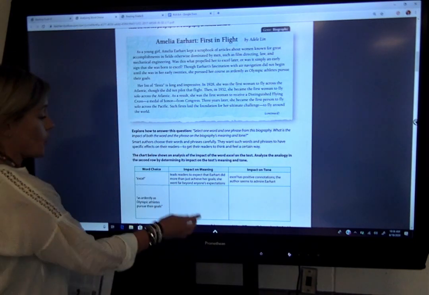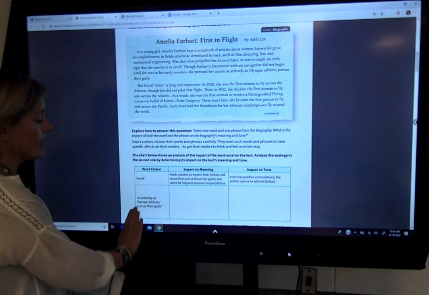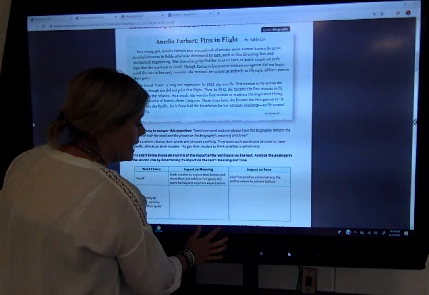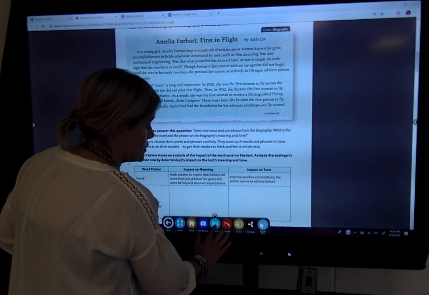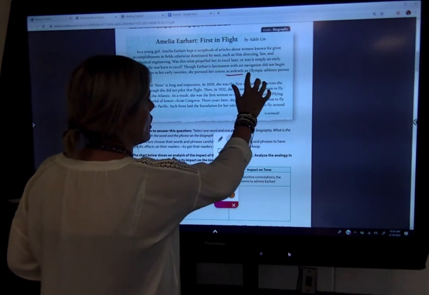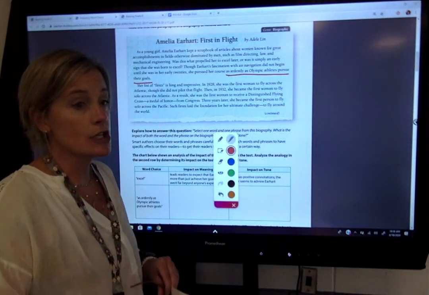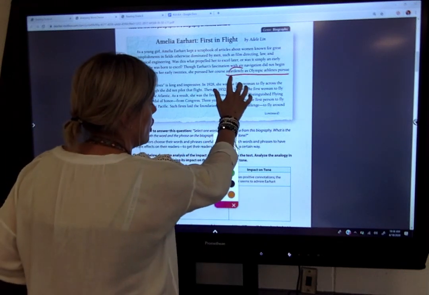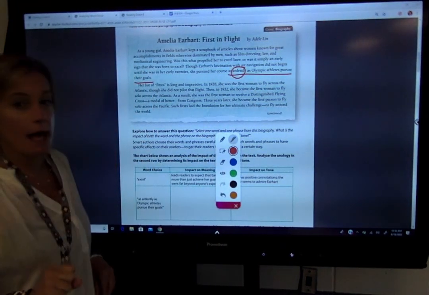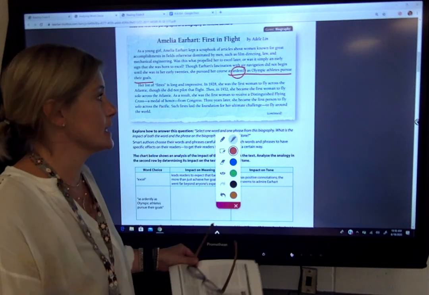Now, this is just a word, but here we have "as ardently as Olympic athletes pursue their goal." That is an analogy. How did she pursue her course? As ardently as Olympic athletes pursue their goal. Now, let's talk quickly about this word here, ardently. What does that mean? She pursued it passionately. She was not going to give up.